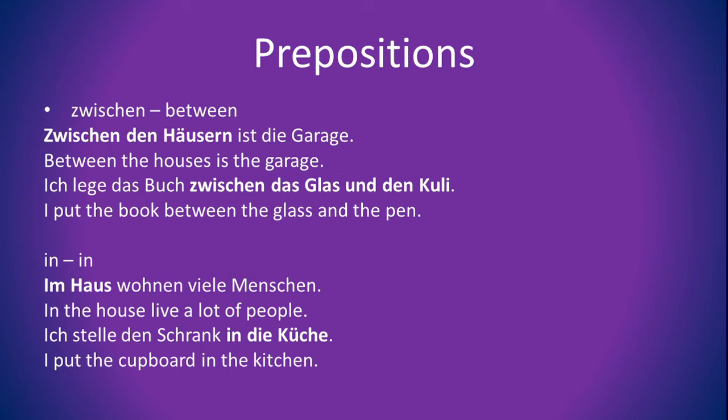Okay, next preposition is zwischen. Zwischen den Häusern ist die Garage. Ich lege das Buch zwischen das Glas und den Kuli. And the last preposition, in. Im Haus wohnen viele Menschen. Ich stelle den Schrank in die Küche. You see again movement, so we have accusative, while in the first one, im Haus, there's no movement, so we use dative.